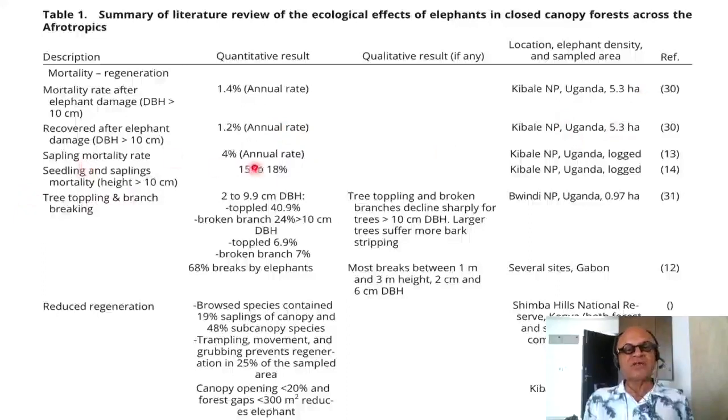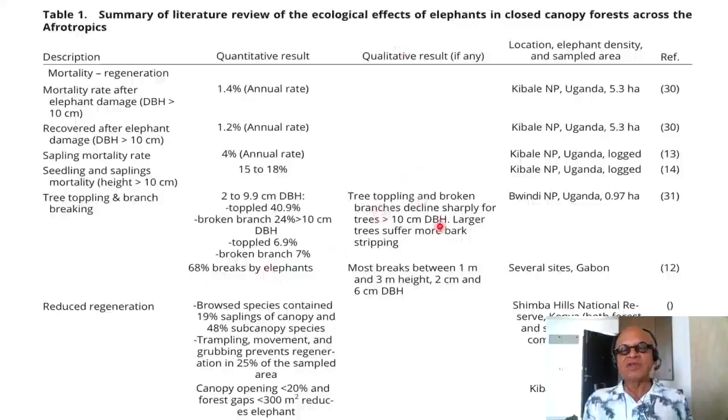Sapling mortality rate is 4% annual, and seedling and sapling mortality rate at height greater than 10 centimeters is 15 to 18%. Tree toppling and branch breaking: for 2 to 9.9 centimeter diameter at breast height, toppled is 40.9% and broken branch 24%. For greater than 10 centimeter DBH, toppled is 40.9%, broken branch 7%, and 68% breaks by elephants.